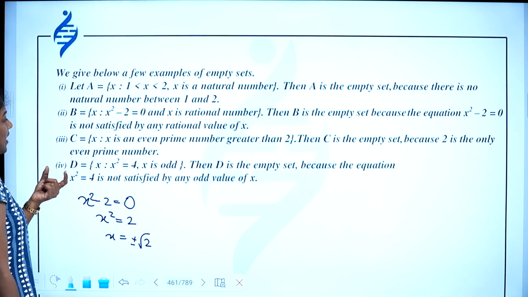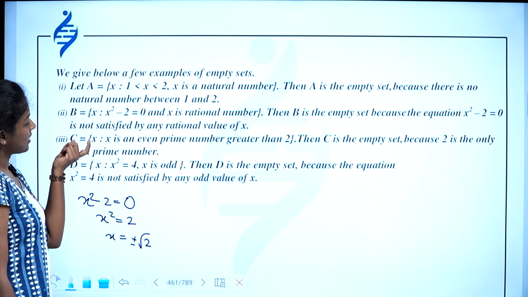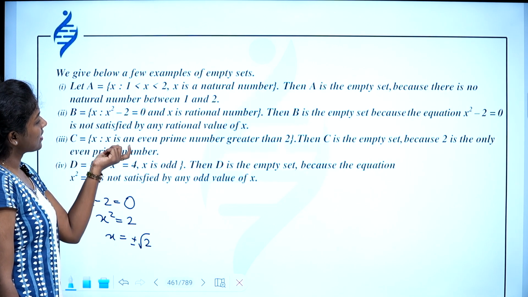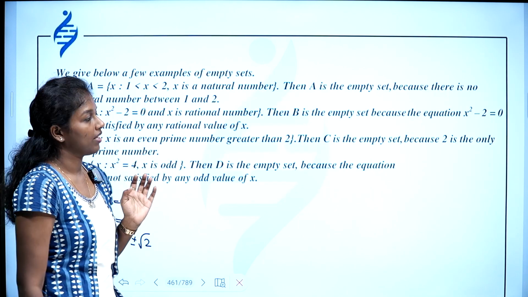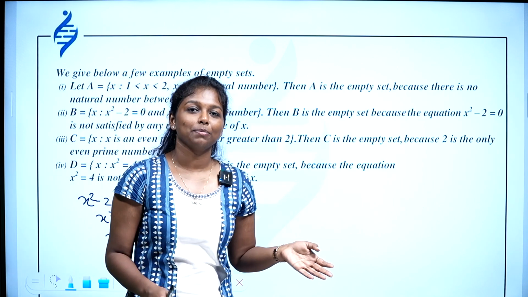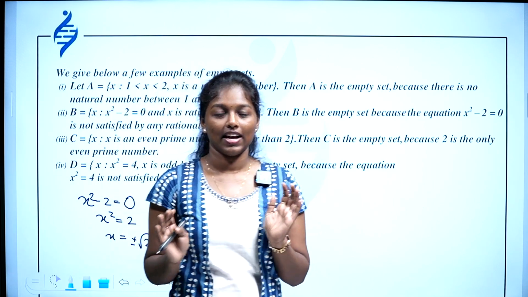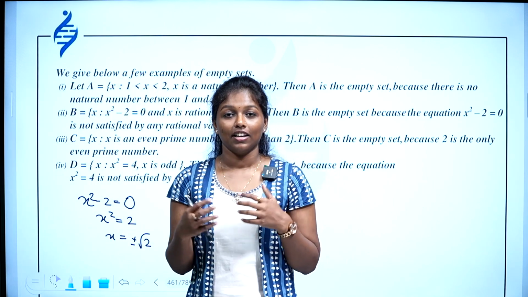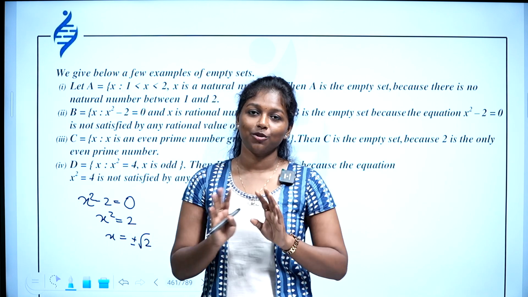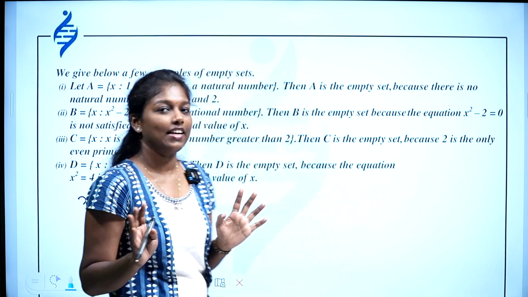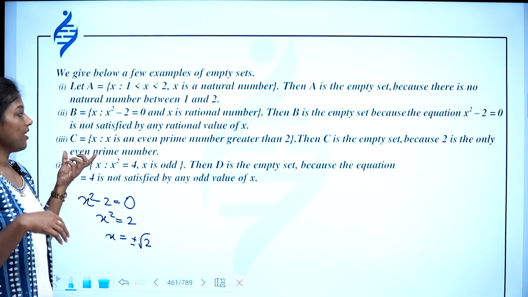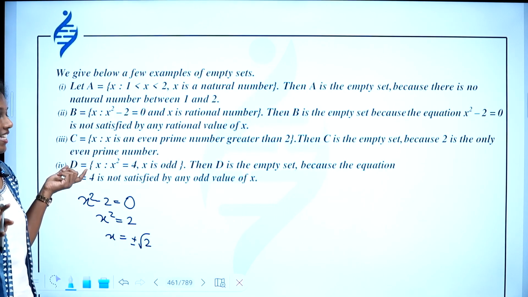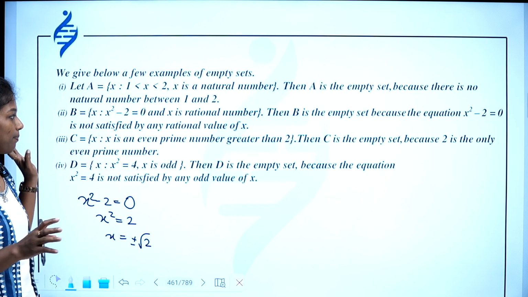Next one, C equal {x such that x is an even prime number greater than 2}. Yeah, the only even prime number is 2. Up to our knowledge, we have studied only 2 as the even prime number. So there will be no even prime numbers greater than 2 and the set will be empty.